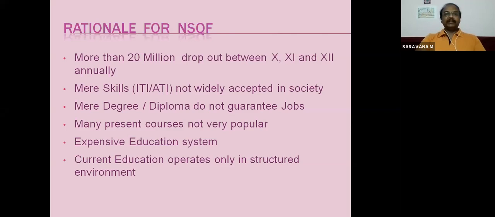More than 20 million drop out between 10th, 11th and 12th standard annually. So every year in our country, more than 20 million people are discontinuing their school and pre-university education, that is 10th standard, 11th standard and 12th standard. So where will they go? They have to choose some other system of education. So that is vocational skill. After 10th standard, there is one more field they can choose, that is vocational skill or this NSQF.